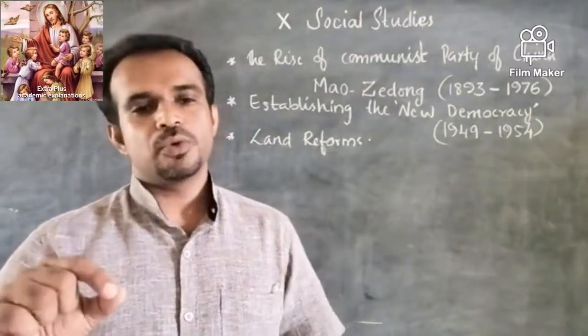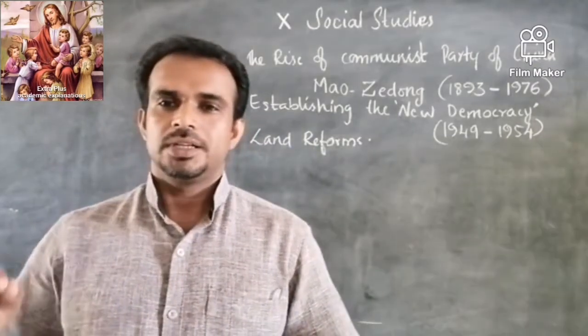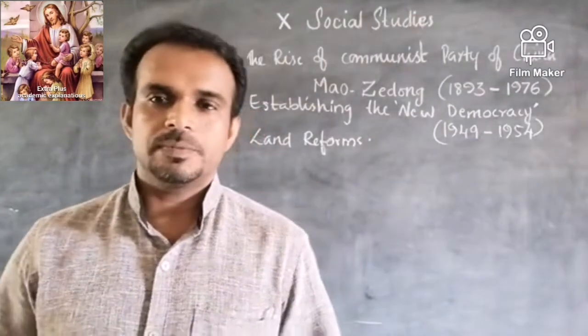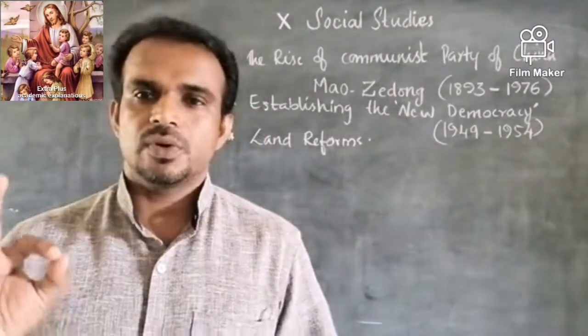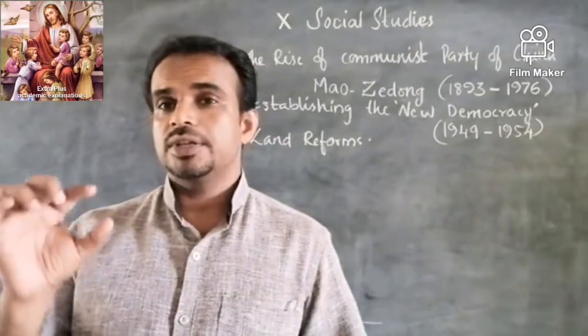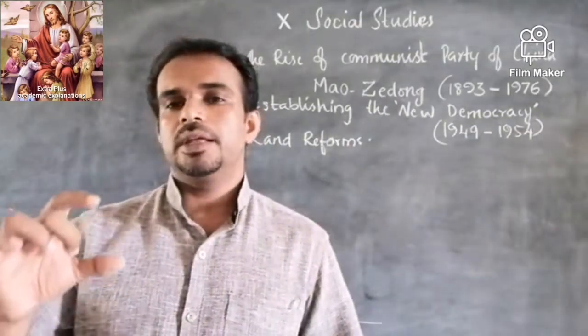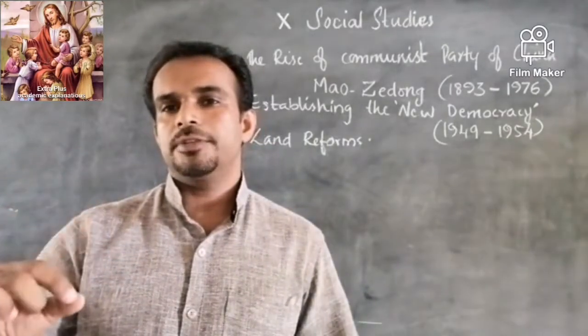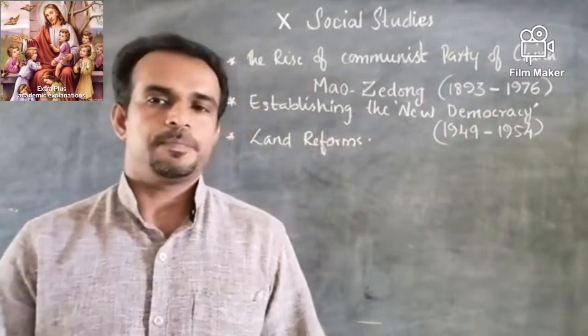Okay, so Mao Zedong follows communism, or socialism, or Marxism, whatever it is, but his method of implementing the principles of Marxism was entirely different from the policy of Lenin.